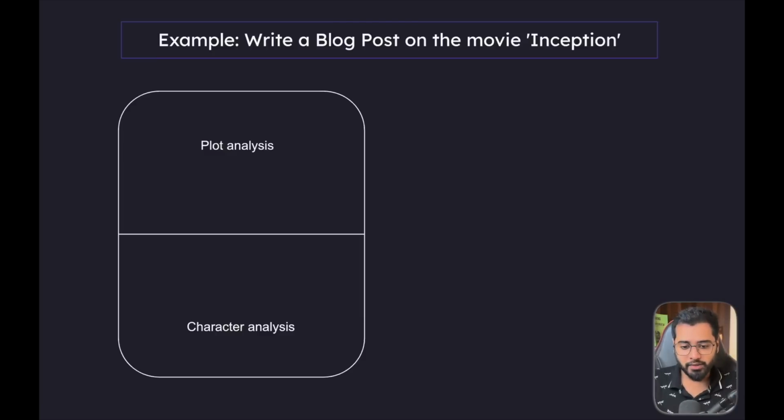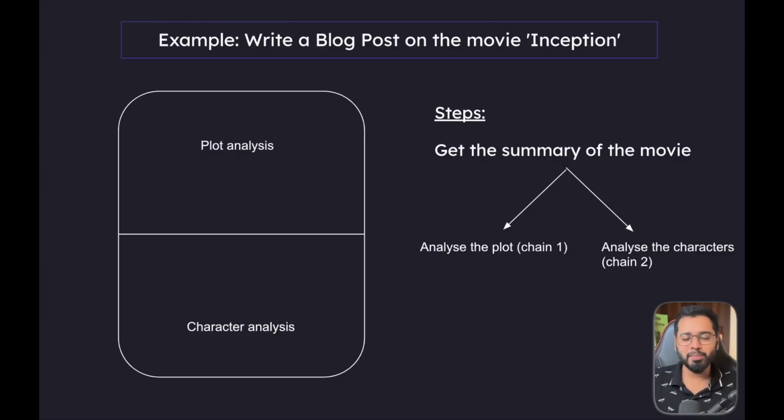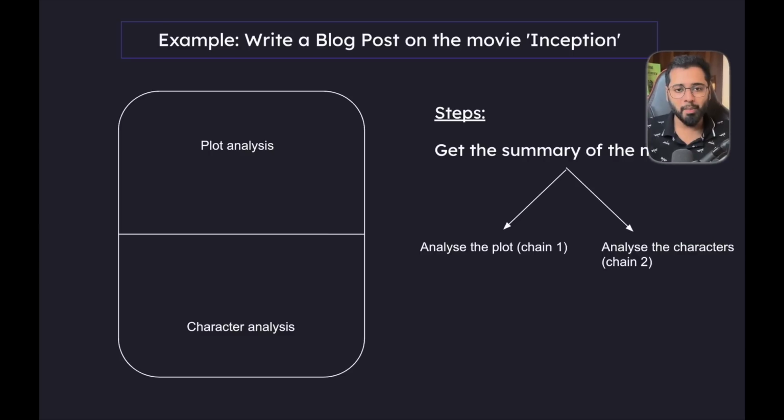So what can we do first? We can first get the summary of the movie from the LLM, and once we have it, we can actually start off 2 separate chains, okay? So the first chain is going to analyze the plot, and the second chain is going to analyze the characters. Again, it's a very simple example, but you can imagine that we can apply it to pretty much anything. Basically, we trigger one task, and that is going to set off several chains parallelly.